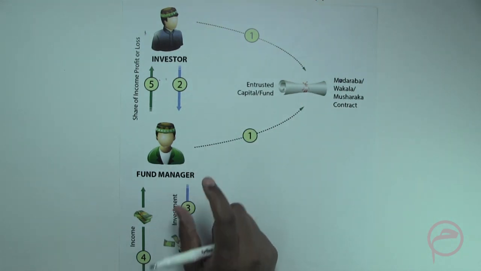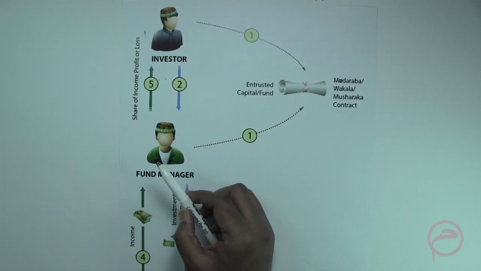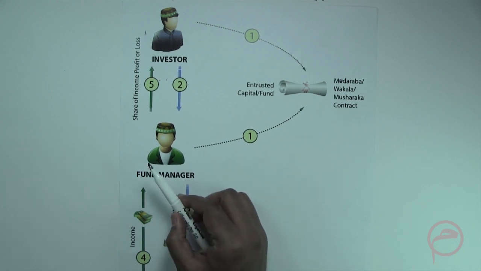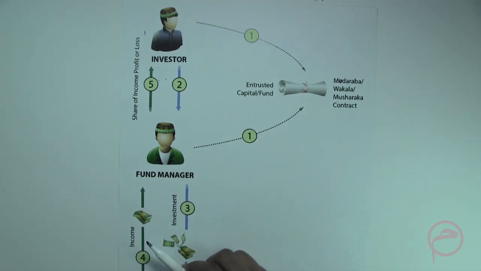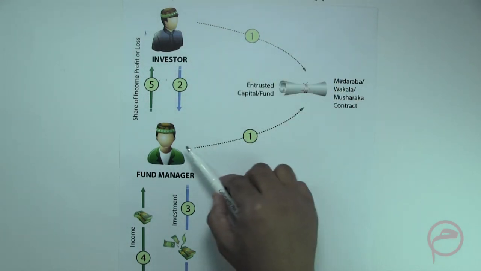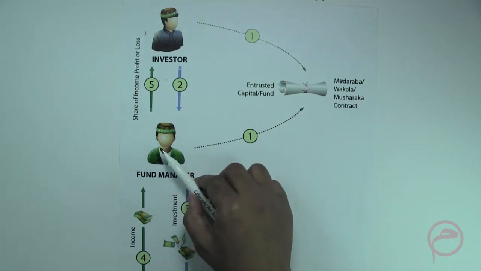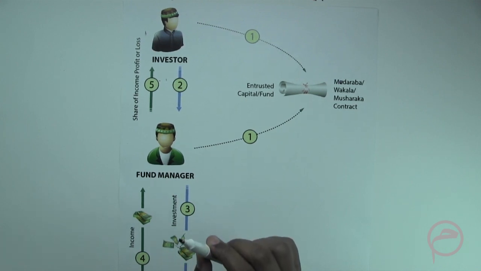What is the unique feature of Mudaraba is that in a Mudaraba contract, the Mudarib, that is the manager, can be given a fee only from the profits which are generated from the business. So a Mudarib cannot be given a fee if the fund does not generate a profit. So if the fund is incurring losses, the fund manager who has entered into an arrangement of Mudaraba with the investor will not be entitled for any fee. So this is the unique feature of the Mudaraba relationship of a Mudaraba fund.